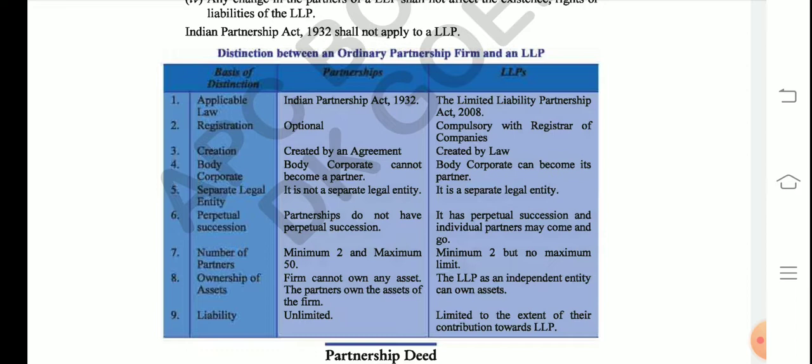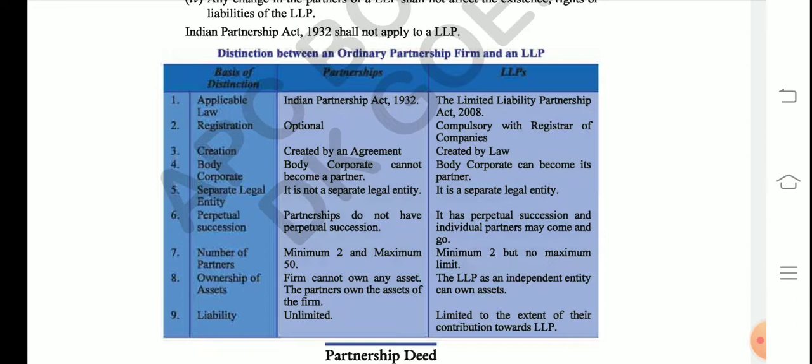Then the fourth one is that a body corporate cannot become a partner. Body corporate means any organization, any other enterprise, cannot become a partner. Suppose there is one partnership firm ABC, and there is another firm XYZ.